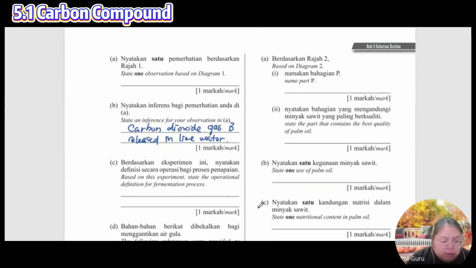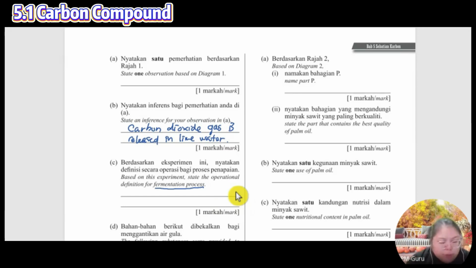Okay, again. State the operational definition for fermentation process. So just copy. Fermentation process is a process that causes lime water to become cloudy, or you say turn cloudy.